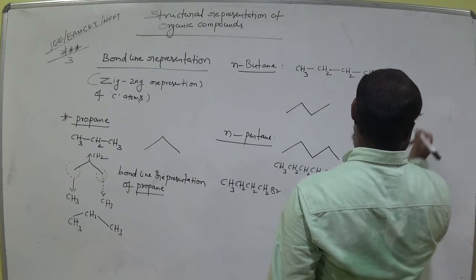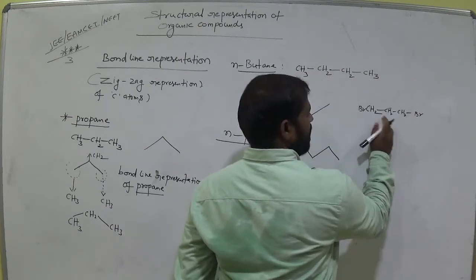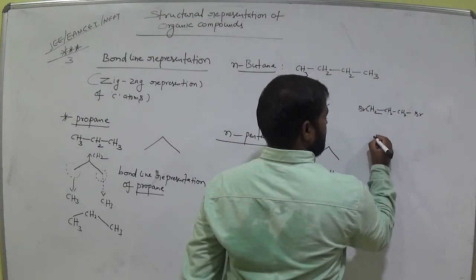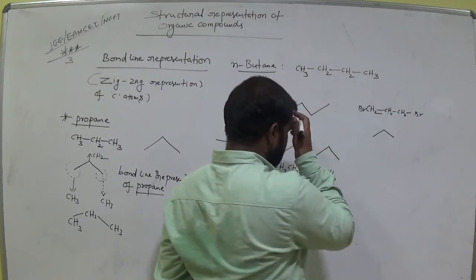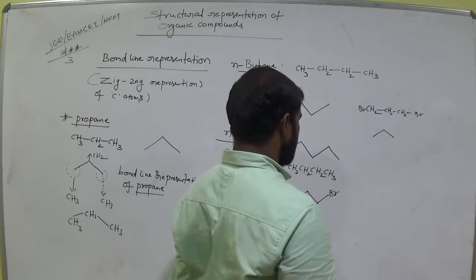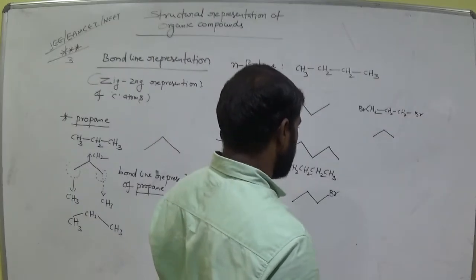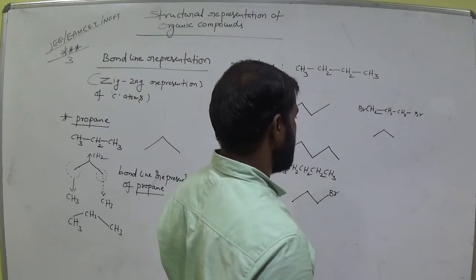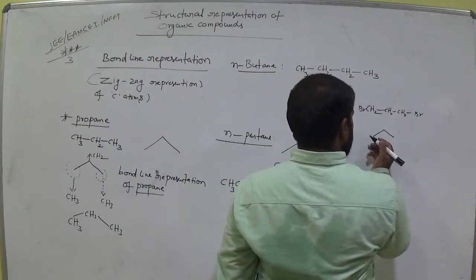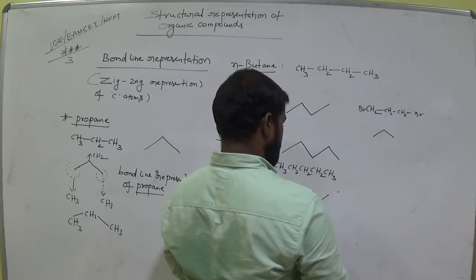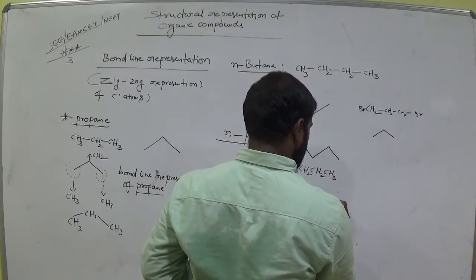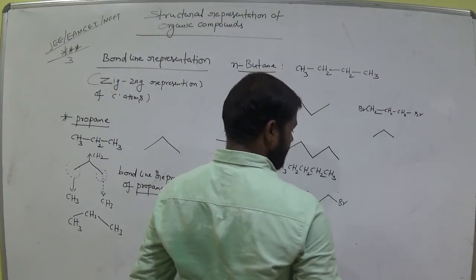CH2Br. Okay? How many carbons? 1, 2, 3. First carbon, second carbon, third carbon. Now we can represent this. This is bromine. Okay?